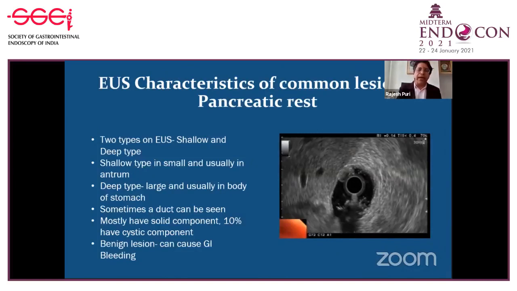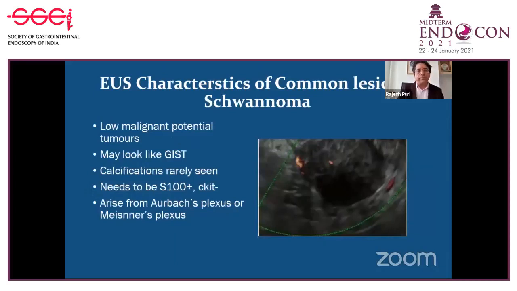They are present in the pyloric antrum, and they don't require much follow-up, but yes, they can present as a bleed. The deep type, they are larger, usually seen in the body of the stomach. You might see the duct. So the pancreatic rest are basically type 1, type 2, and type 3. I'm not going into the detailed theoretical discussion, but generally they have a ductular anechoic structure along with the hypoechoic lesion originating from the third layer with an irregular and thickened fourth layer. The possibility of pancreatic rest is very high, and these patients also don't require long-term follow-up.